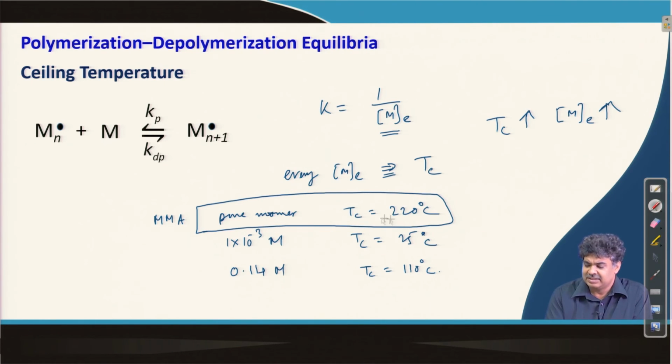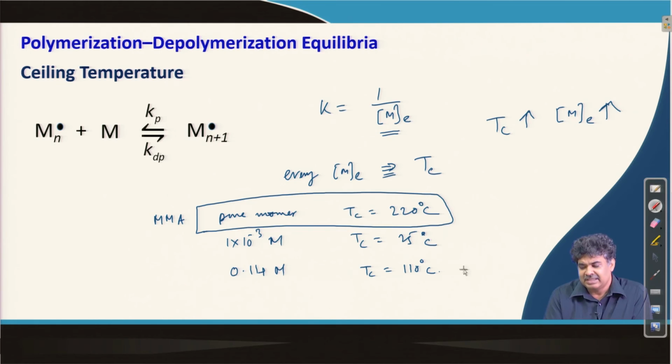So, I hope you are clear that as we increase temperature, we can have an equilibrium for each temperature. So, each temperature can be a Tc or ceiling temperature and a corresponding equilibrium monomer concentration. But there are some texts which consider Tc as the temperature where the equilibrium monomer concentration is the pure monomer.